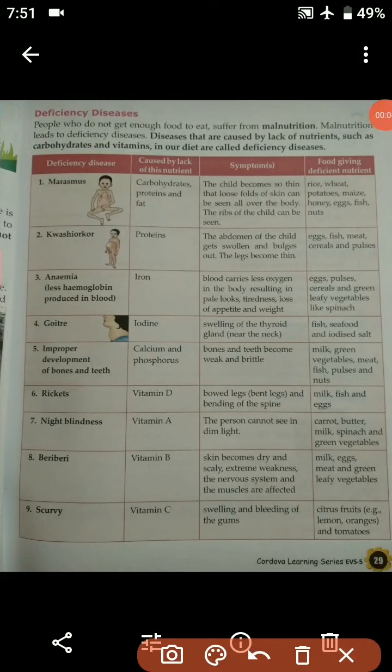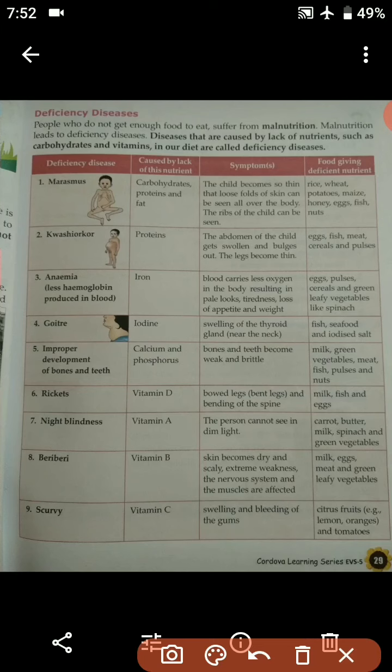So students, in our last class we have already started with chapter 7, that is Not Enough Food. We have come through different topics like what is famine and what are the causes of famine. They are basically caused by two factors, that is natural calamities and human-created problems. We also came to know about what is hoarding and black marketing in our last class, and something about poverty and improper food storage.